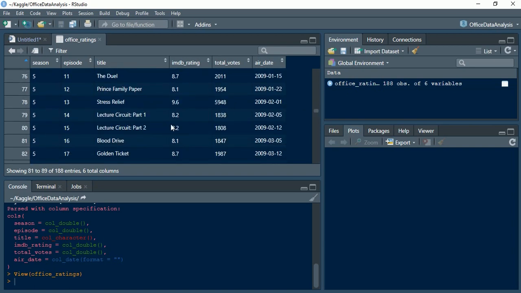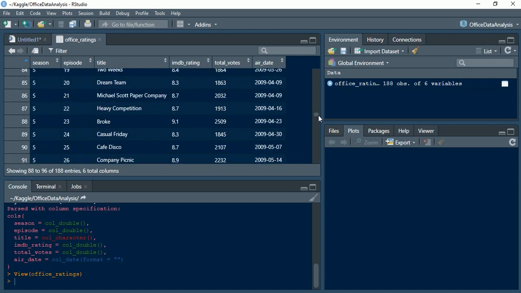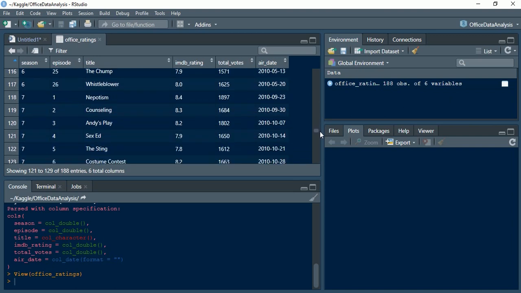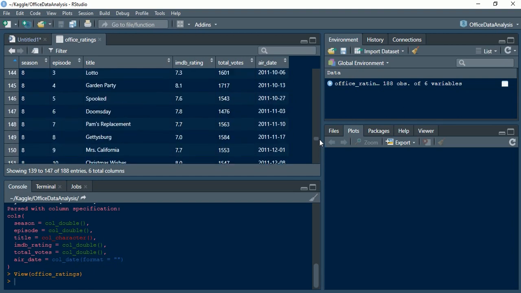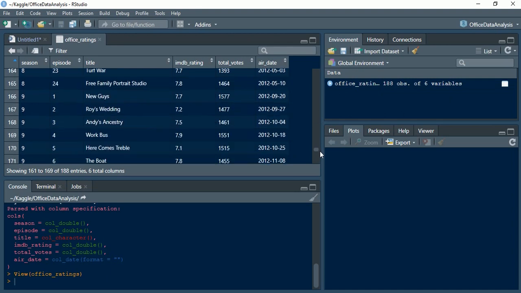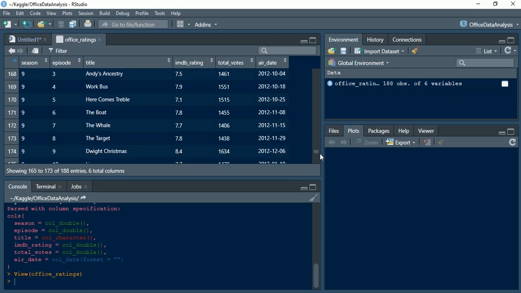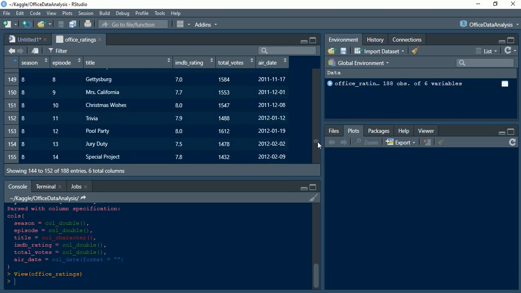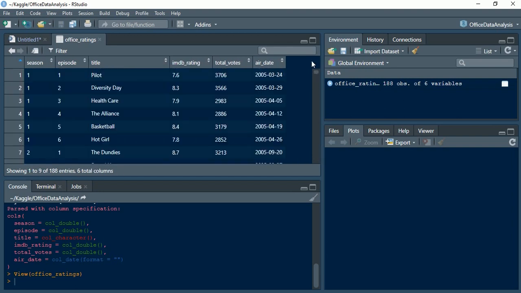There are some episodes which have part 1 and part 2 as well. There are brackets. I'm just looking at this because in case we have to tidy the variable, we'll have to make sure that we are considering every possible aspect.